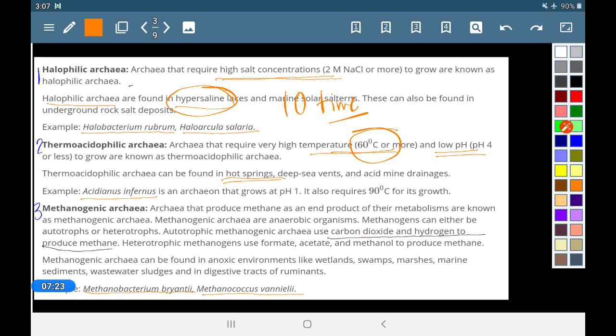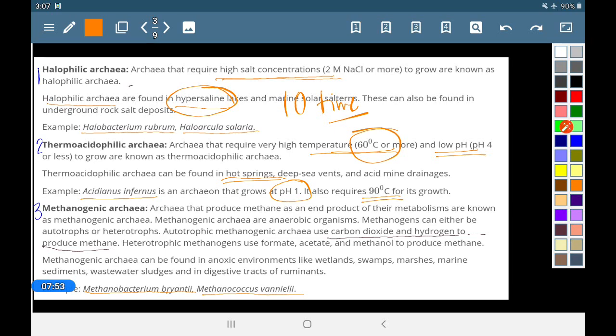In these areas they can be found. Acidianus infernus, this archaea, can grow at pH 1 and 90 degrees. Just imagine that fact. pH 1 means a very highly acidic condition and 90 degrees Celsius temperature, almost boiling water, and they can survive.